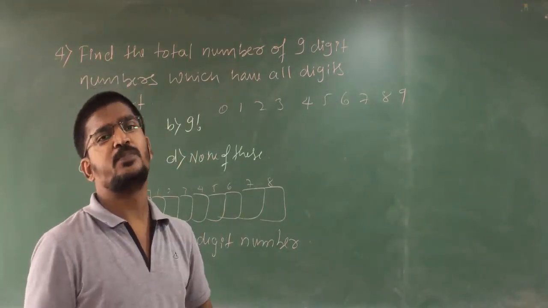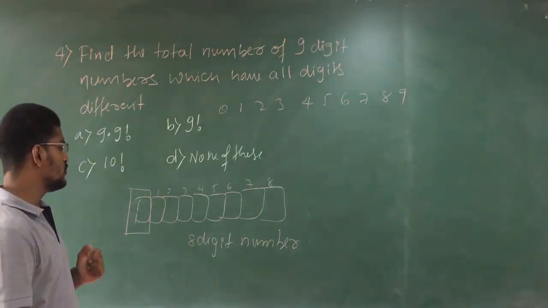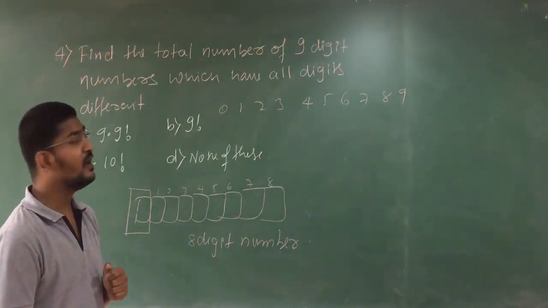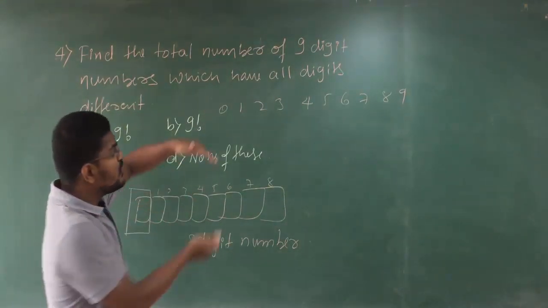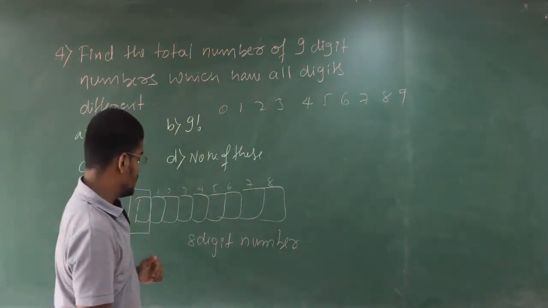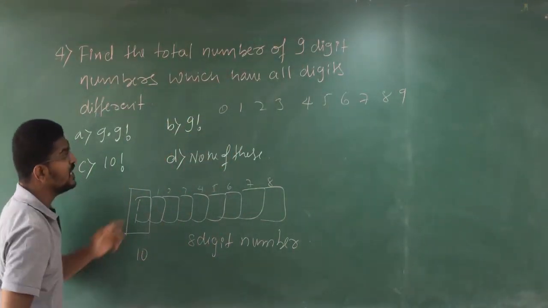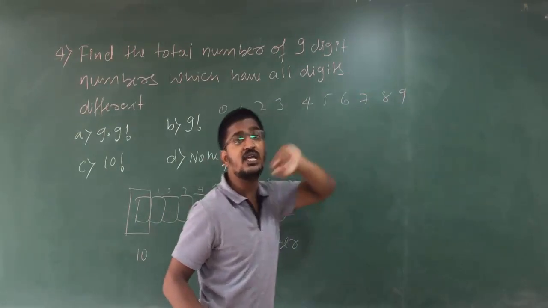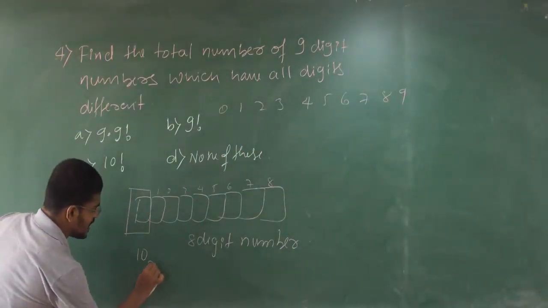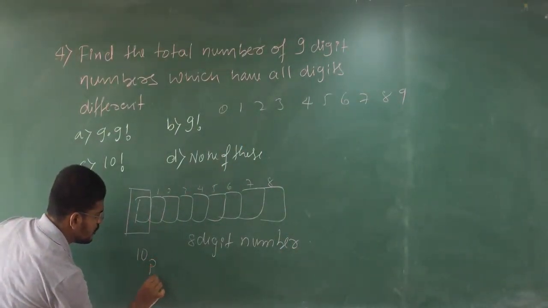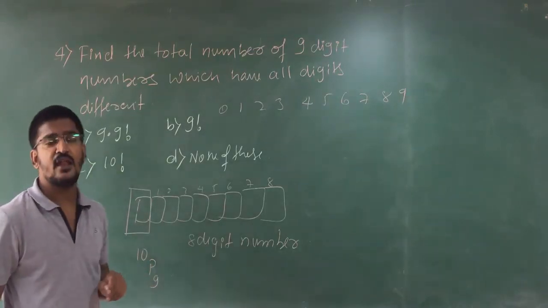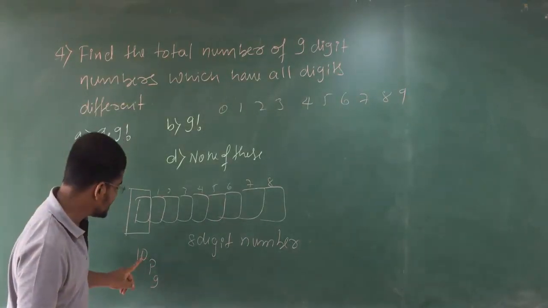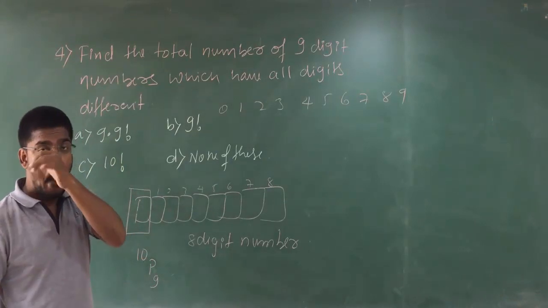So then how to simplify? Clear students? So first what we shall do, see here, you have 10 digits. I will arrange 9 from this 10. Are you getting my point? That means 10P9. Are you clear?